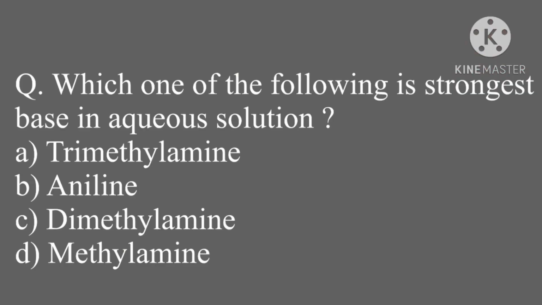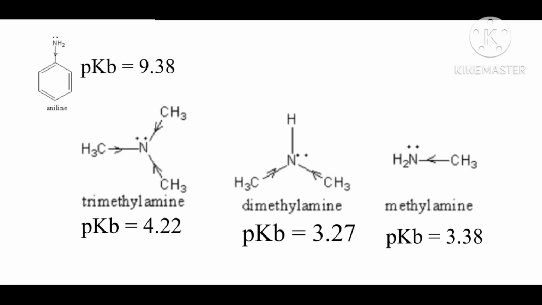Which one of the following is the strongest base in aqueous solution? Trimethylamine, aniline, dimethylamine, methylamine. See the structures of all given options, and if you observe the pKb value, the pKb value of dimethylamine is 3.27.